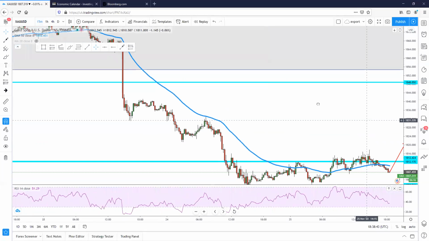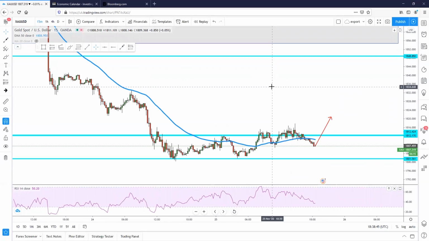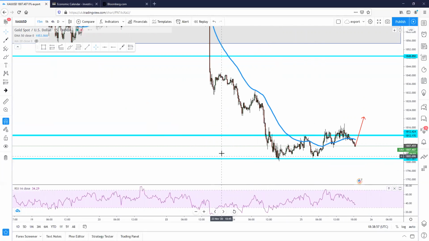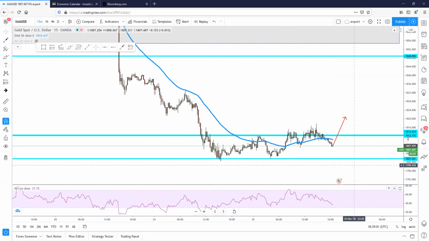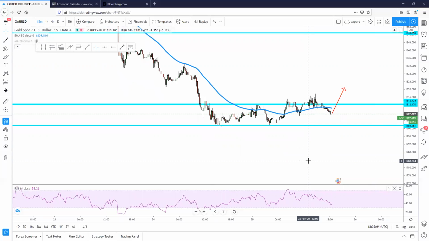Gold is quite sensitive to the market right now. Any big news about a vaccine or any fresh lockdown news could move gold really furiously up or down. More vaccine news could see gold breaking the support level of 1801, which it has been ranging between for quite some time. It hasn't broken this level for a long time, but if it does break, then it will easily fall back to lows of 1795 and the 1790s.